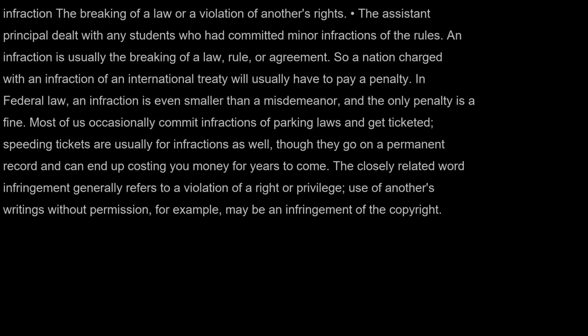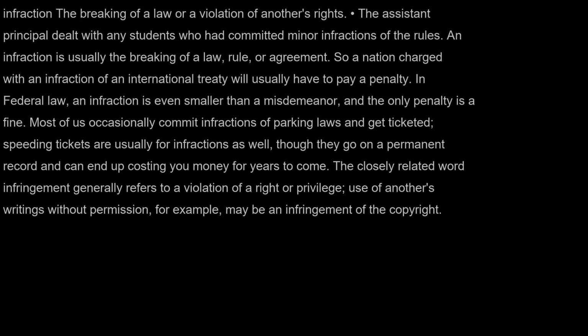Infraction: the breaking of a law or a violation of another's rights. The assistant principal dealt with any students who had committed minor infractions of the rules. An infraction is usually the breaking of a law, rule, or agreement. So a nation charged with an infraction of an international treaty will usually have to pay a penalty. In federal law, an infraction is even smaller than a misdemeanor, and the only penalty is a fine.